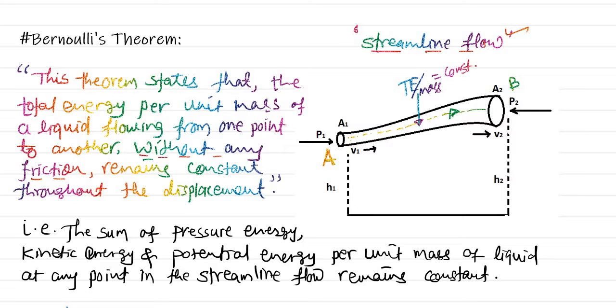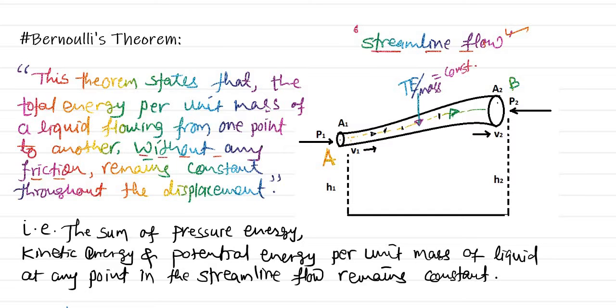The liquid flows through the tube in streamline mode, and the total energy remains constant, whether at point A, point B, or any middle point. That is Bernoulli's theorem.